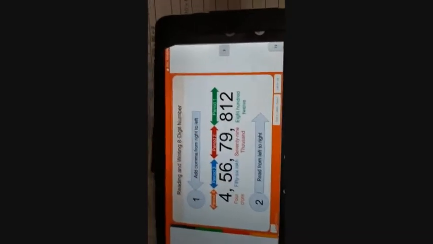Now look at this, everyone: 4 crore 56 lakhs 79,812. Read from left to right. First of all, you have to write this. I'll give you 1 minute. You have to complete your work.